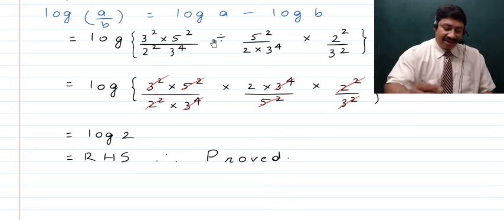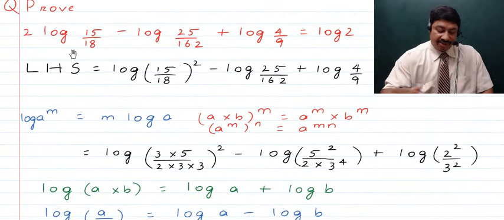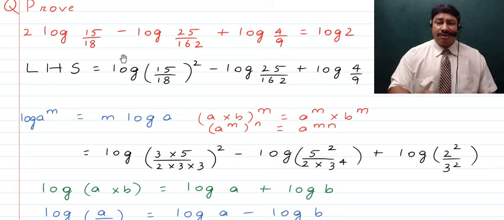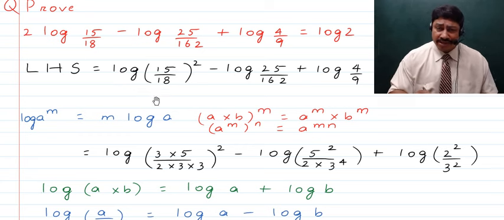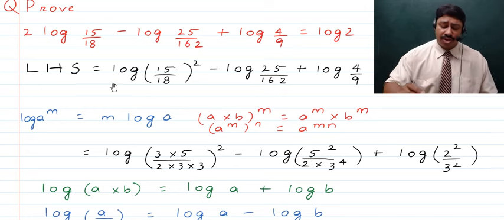Okay. Now children, I'll just quickly discuss the sum all over. In the question, you've been given that you have to prove 2 times log of 15 upon 18 minus log of 25 upon 162 plus log of 4 upon 9 is equal to log of 2. Now here children, we will be applying all the rules which are there in log, right? And then we will get to answers, and whichever rules are applicable, make sure you write them with black ink, because normally you'll be using blue ink to do your classwork.